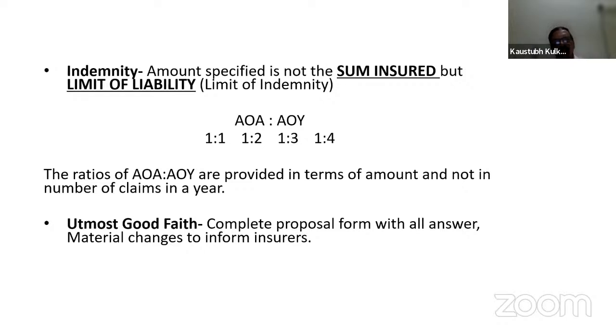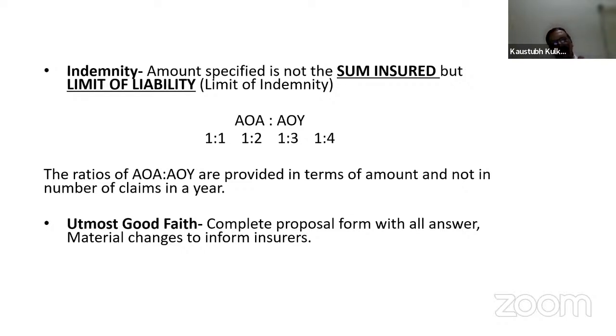The ratio is fixed in case of Public Liability Act, and it is 1:3. Accordingly, the limit of AOA is also fixed to the maximum, that is 5 crore, and the AOY limit is also fixed, that is 15 crore, naturally, because the ratio is 1:3.